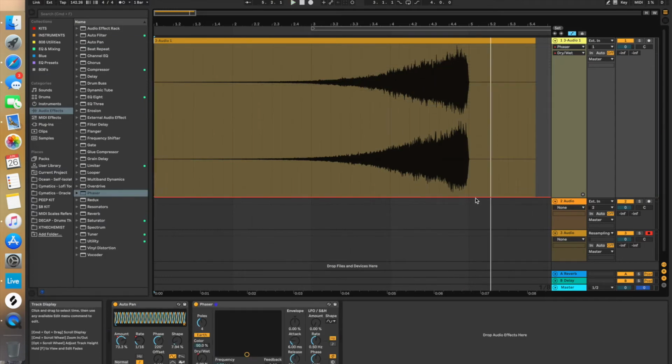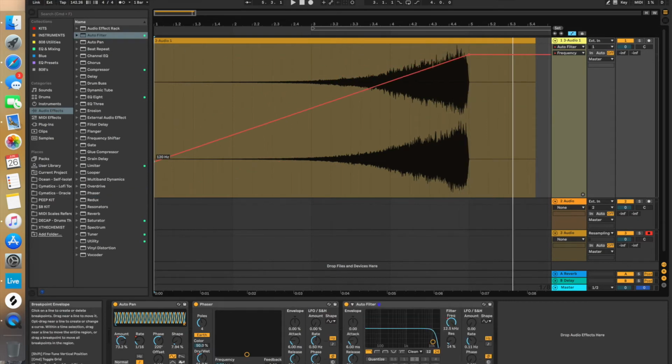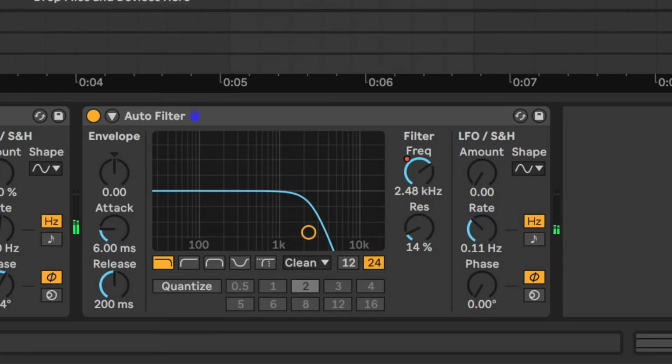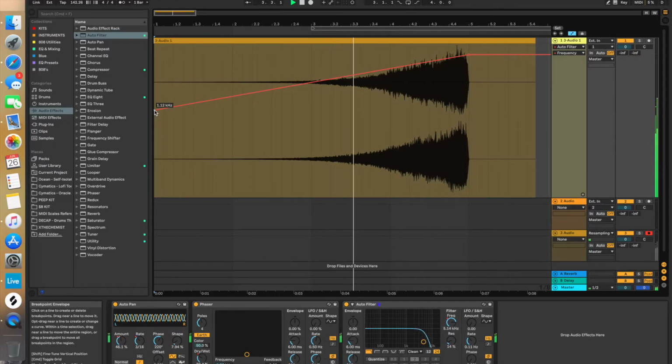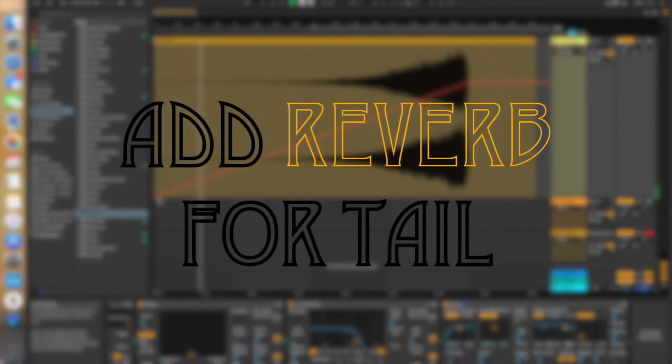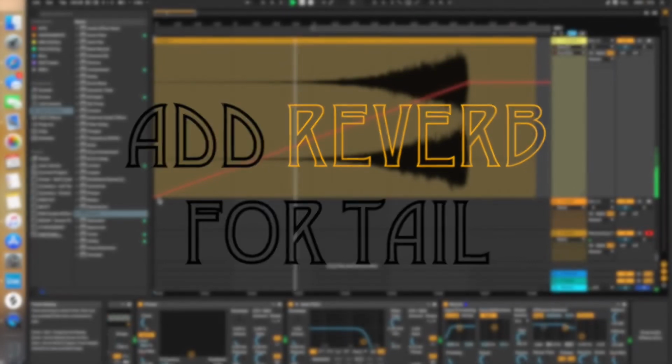Next up, I am doing the phaser amount and the auto filter. And like I said, you can do any of these effects that you want. Pretty much just go crazy automating things. And then reverb is the last thing that I added, and that's just to give it the tail.